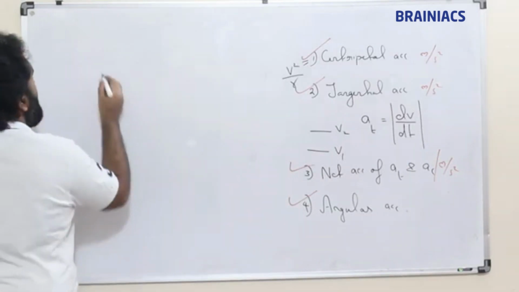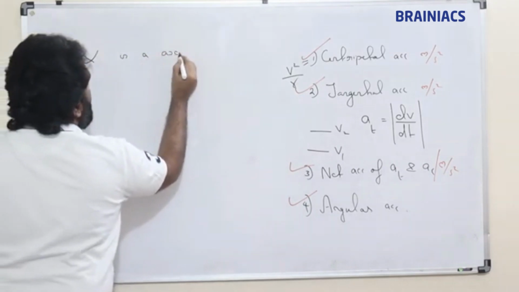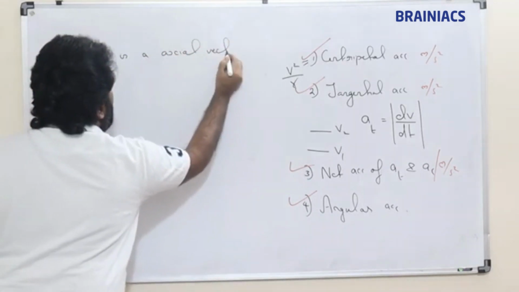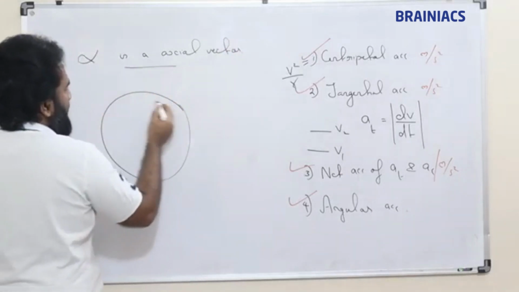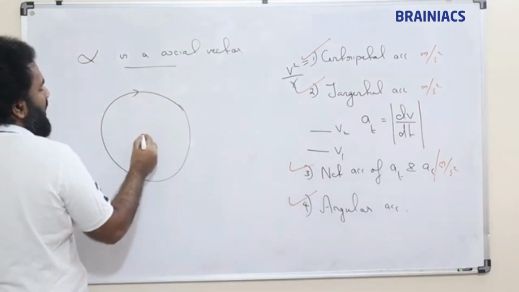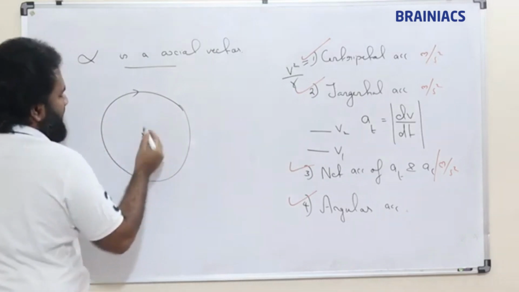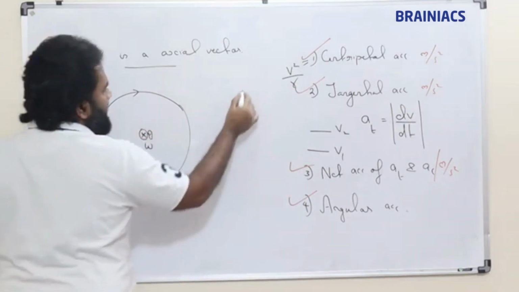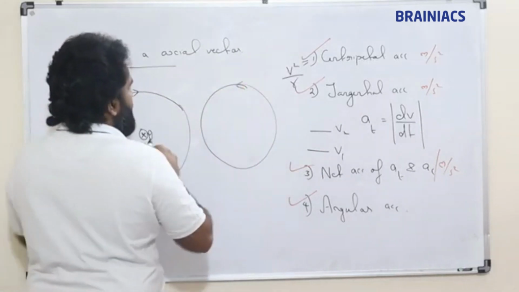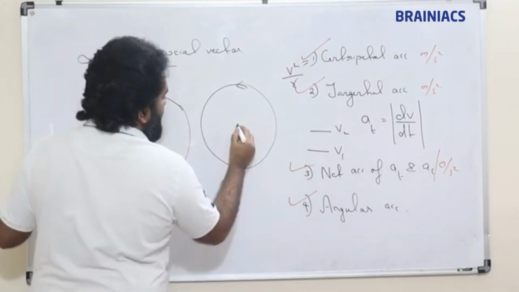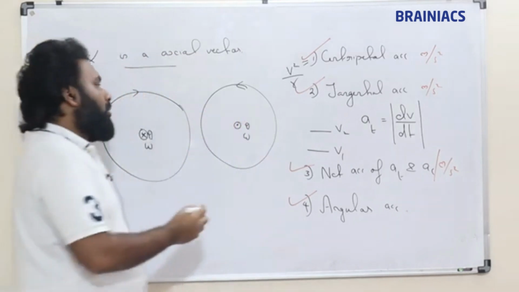Okay, so alpha is a vector, but what kind of vector? It is an axial vector. If it is clockwise, theta will be going inside, omega also will be going inside. Now if it is anti-clockwise, this is the direction of theta, this is the direction of omega.